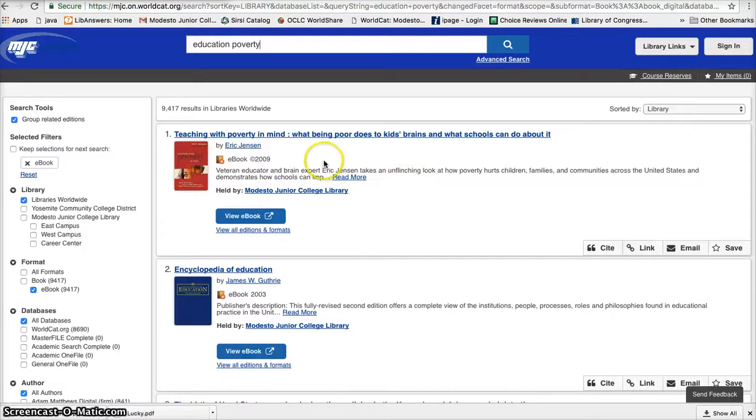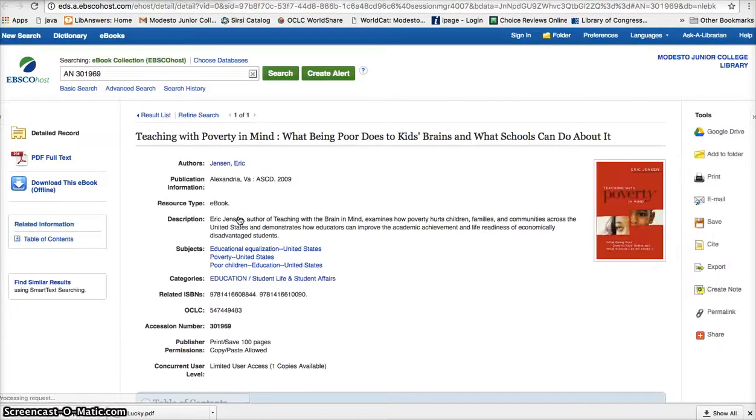This one, Teaching with Poverty in Mind, What Being Poor Does to Kids' Brains and What Schools Can Do About It, was published in 2009. Here's our author. Here's a brief description of what's in the book, and you can click this, Read More, to find out the rest of the summary. But if I just want to look at the book, I click right here on View eBook, and it brings me to a page where I can find out more information about the book and also use the book in different ways. I can get a citation for it.